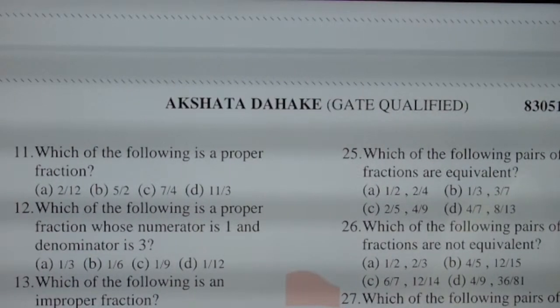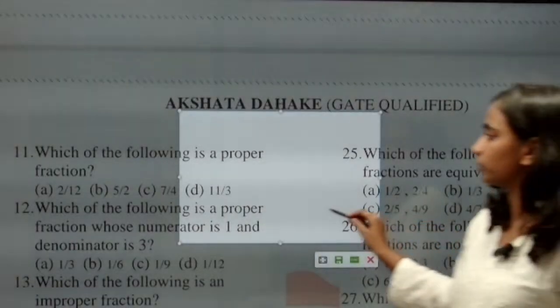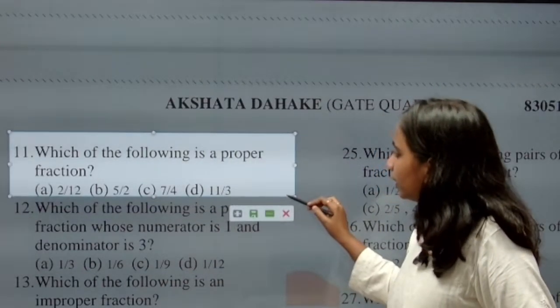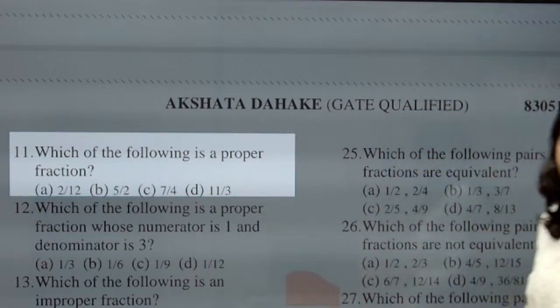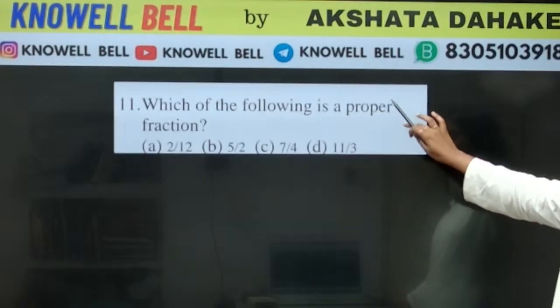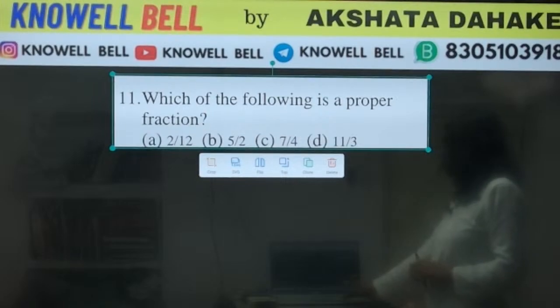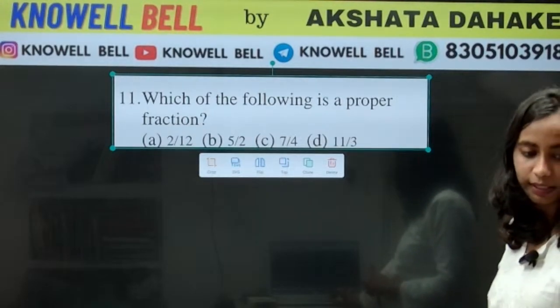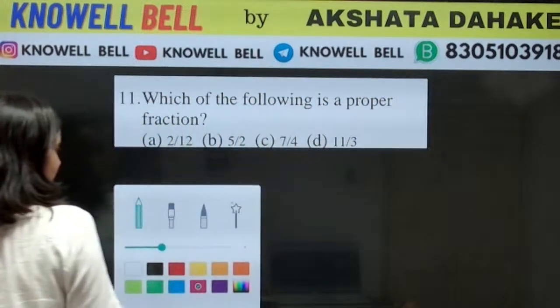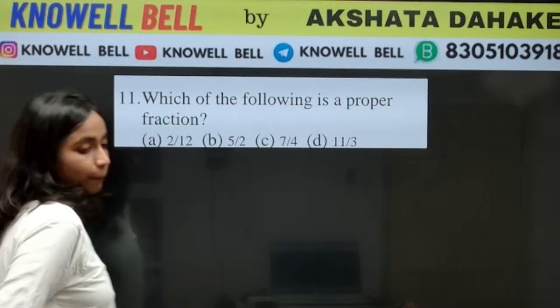Which of the following is a proper fraction? Once again, a similar kind of questions. Which of the following is a proper fraction? इनमें से क्या एक proper fraction है? 2 by 12, 5 by 2, 7 by 4 or 11 by 3. Which of the following is a proper fraction? 2 by 12, 5 by 2, 7 by 4 or 11 by 3.